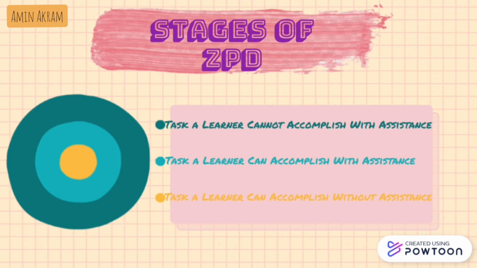The first one is tasks a learner cannot accomplish even with assistance. The second one is tasks a learner can accomplish with assistance. And the last one is tasks a learner can accomplish without assistance.